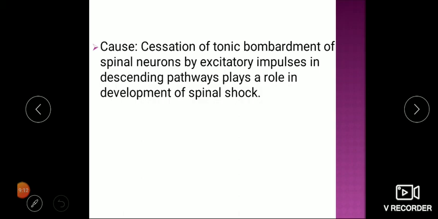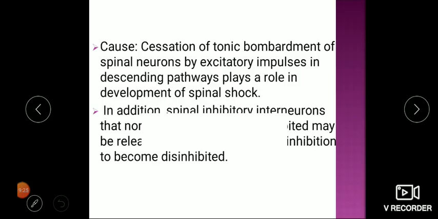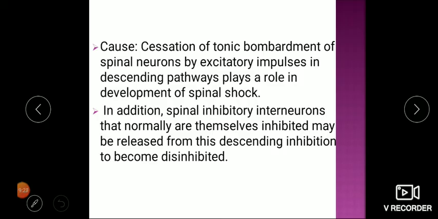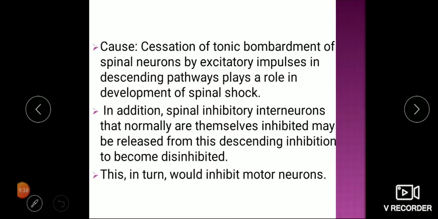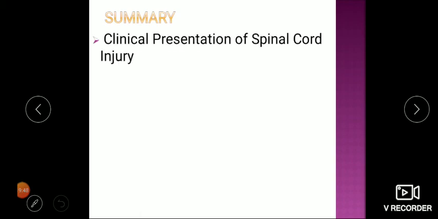Now, what is the cause of spinal shock? It is basically cessation of tonic bombardment of spinal neurons by excitatory impulses in the descending pathways, which plays a major role in the development of spinal shock. In addition, spinal inhibitory interneurons that are normally themselves inhibited may be released from this descending inhibition to become disinhibited. This in turn would inhibit the motor neurons.